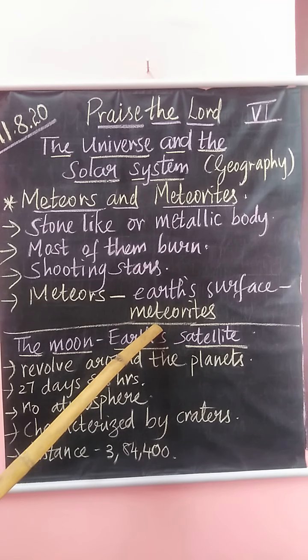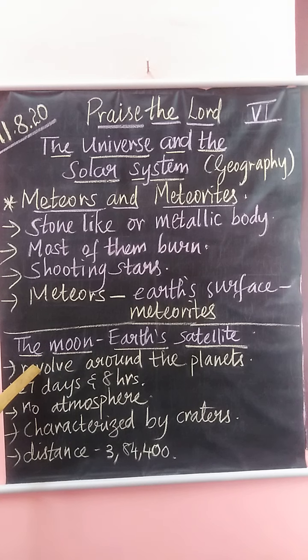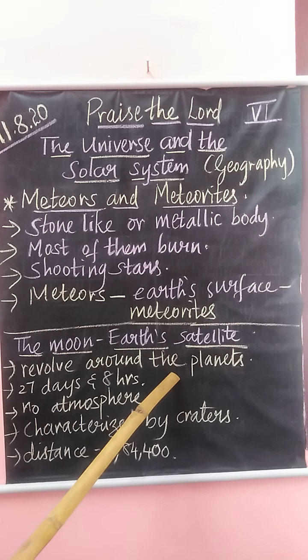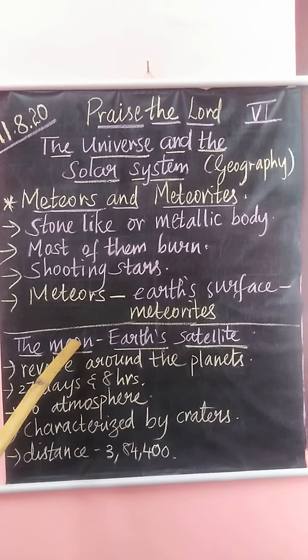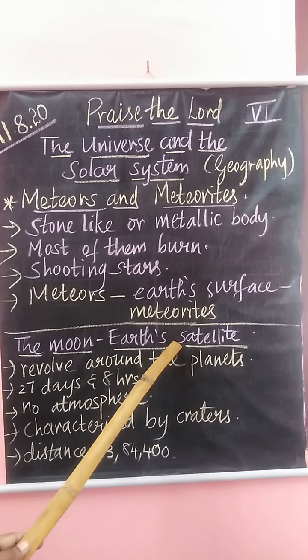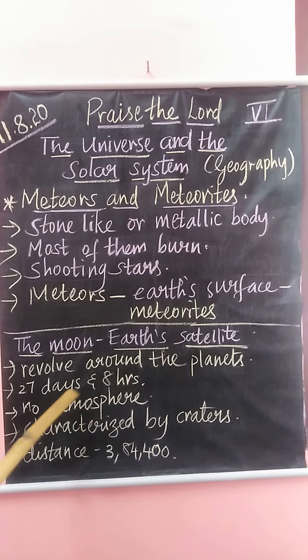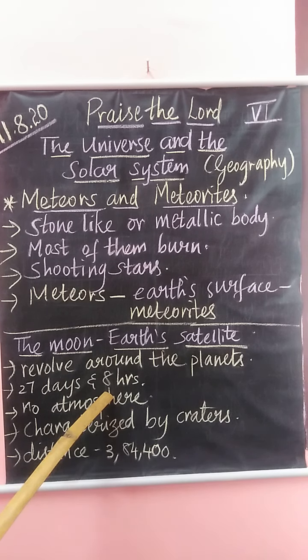are called meteoroids. The next celestial object that we saw was the moon. Satellites are celestial objects which revolve around the planets. The moon is the only Earth's satellite. It revolves around the Earth once in every 27 days and 8 hours. It takes about the same time for it to complete one rotation around its axis.